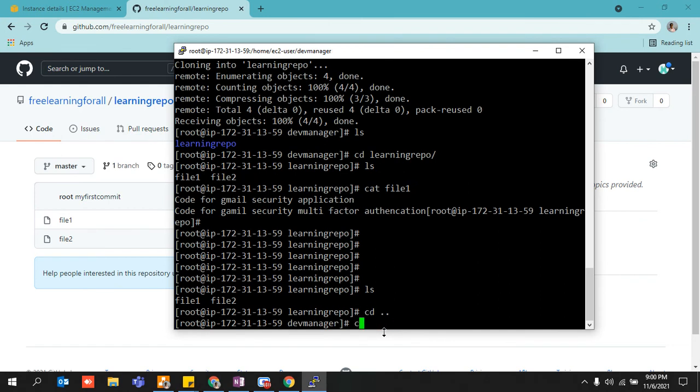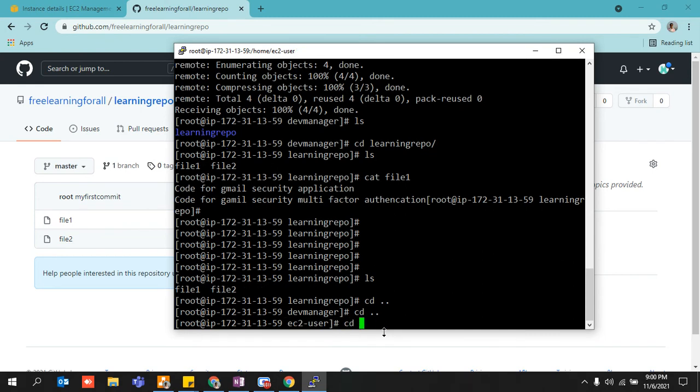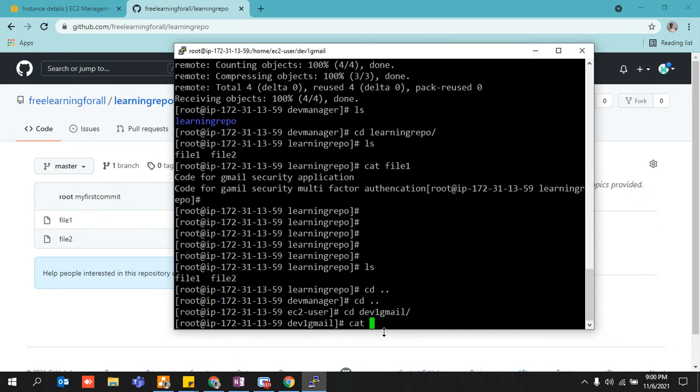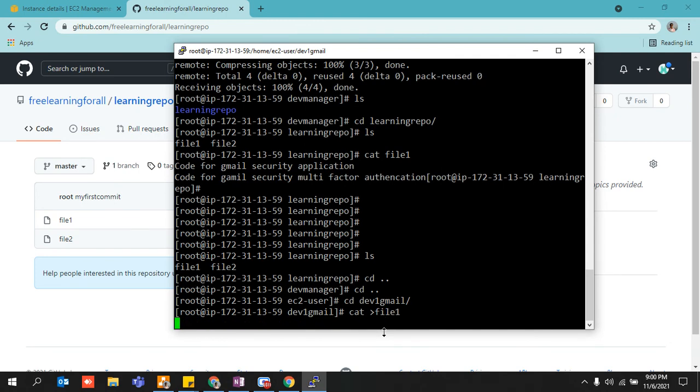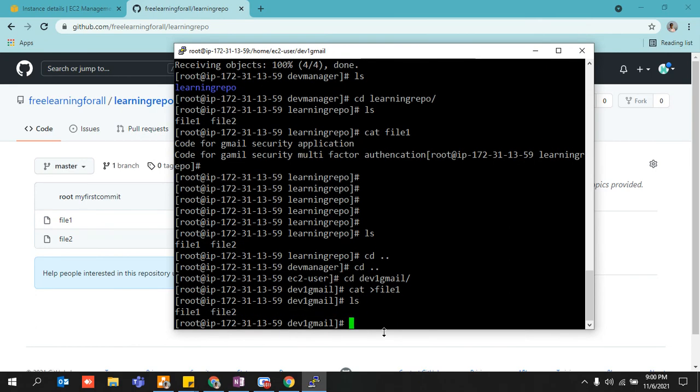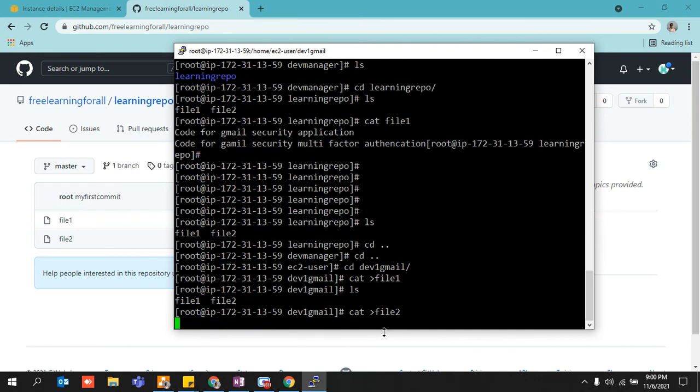I'll quickly show you guys one more thing. Let's say you get out of your manager mode, and again get back to your developer mode. Let's say dev1 Gmail, right? And open your file, cat file 1. Open this file, this time cat file 2. This is the updated Gmail code. Control D.